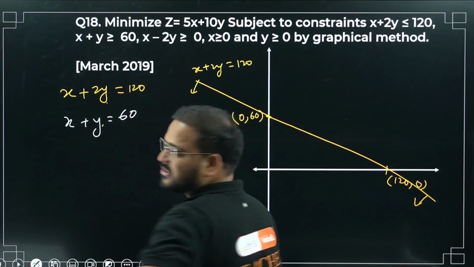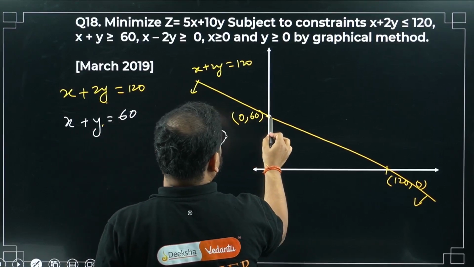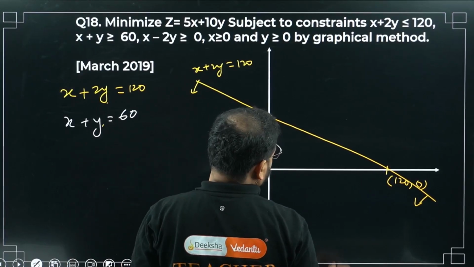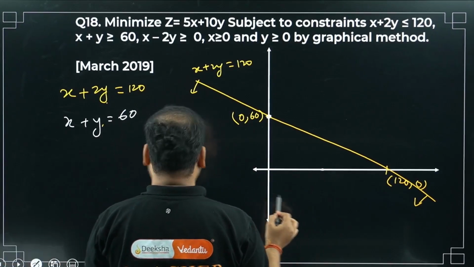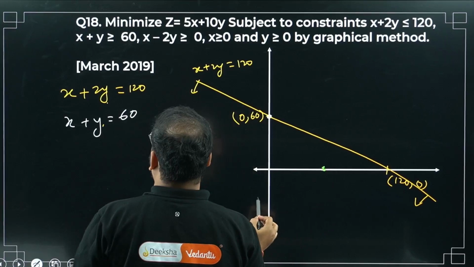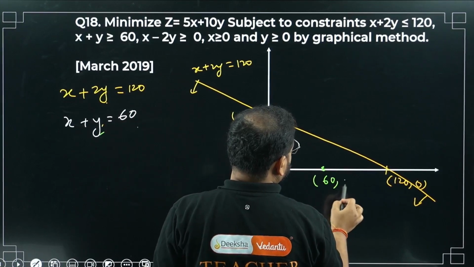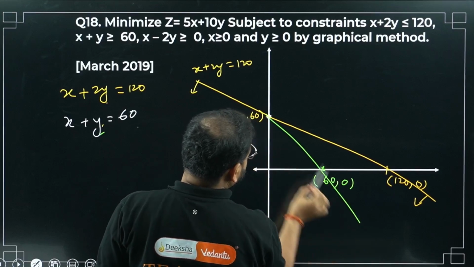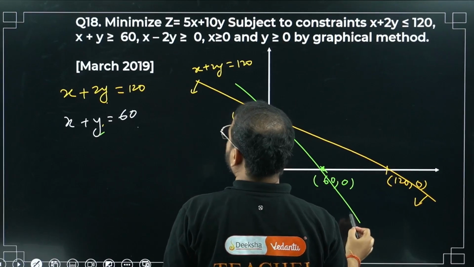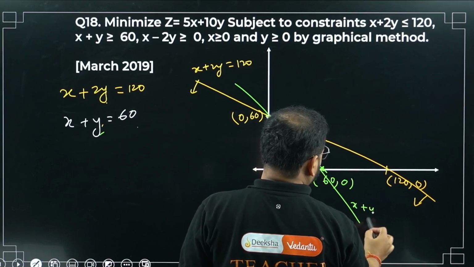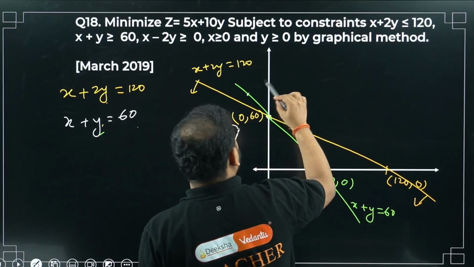Equal to 60. Yes. X 0, y is 60, so same point. And y 0, x is 60, somewhere over here. X 0, y 60. Y 0, x 60. So over here, (60, 0). The point is like this, the line is like this. Have a look. What is the line's equation? X plus y equals 60. Where is it? Greater than. So up.